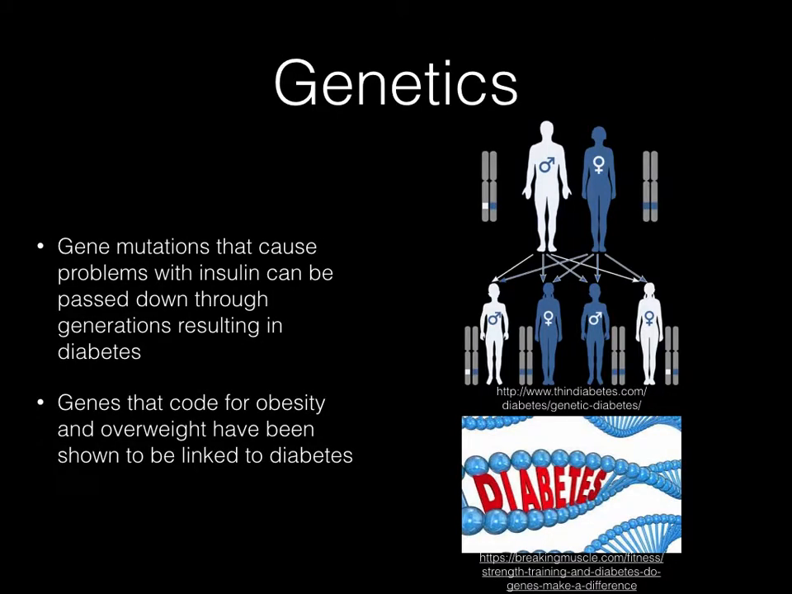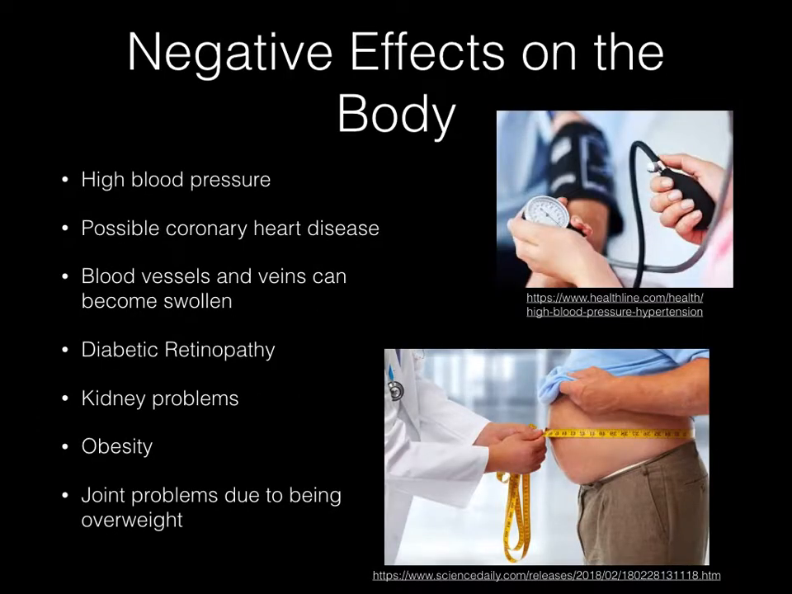Genetics play a role in type 2 diabetes as well. Genes that lead to insulin resistance and lowered insulin production can lead to type 2 diabetes, as well as ones that code for obesity. However, for type 2 diabetes, lifestyle plays a major role. So, inherited lifestyle practices among many family members can lead to obesity and the development of diabetes.